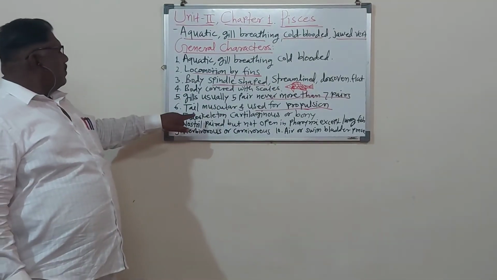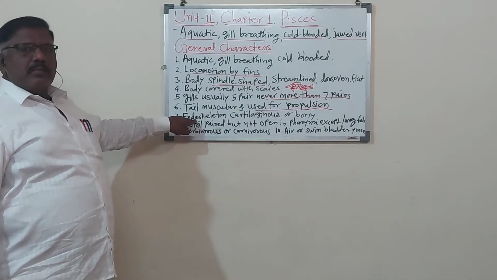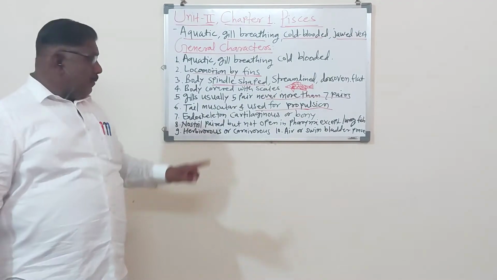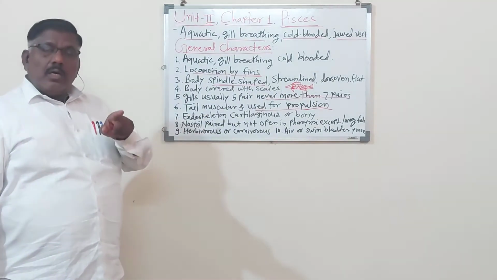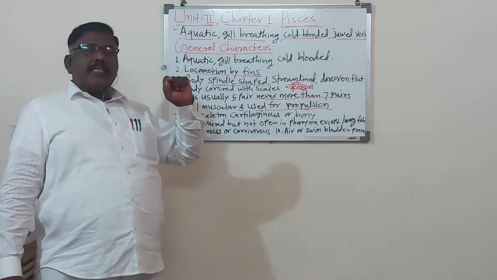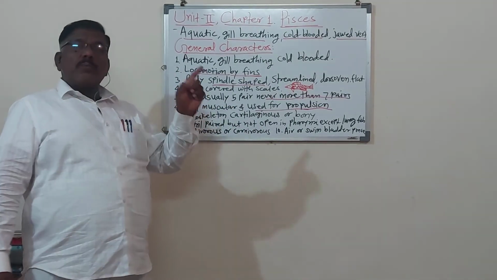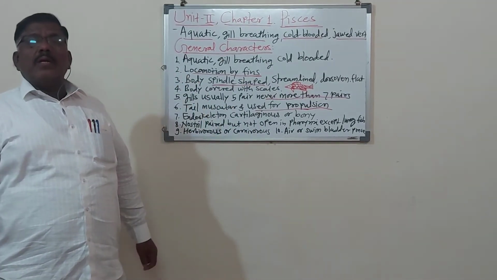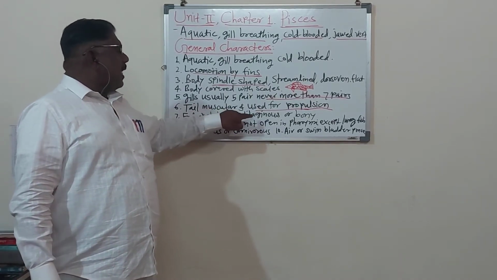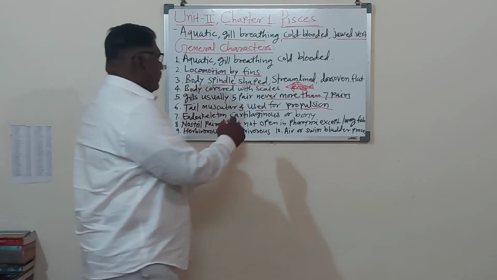So here endoskeleton is cartilaginous. Remember, skeleton is of two types, exoskeleton and endoskeleton. So endoskeleton is of two types, cartilaginous and bony. So here in the Pisces, endoskeleton is cartilaginous or bony.